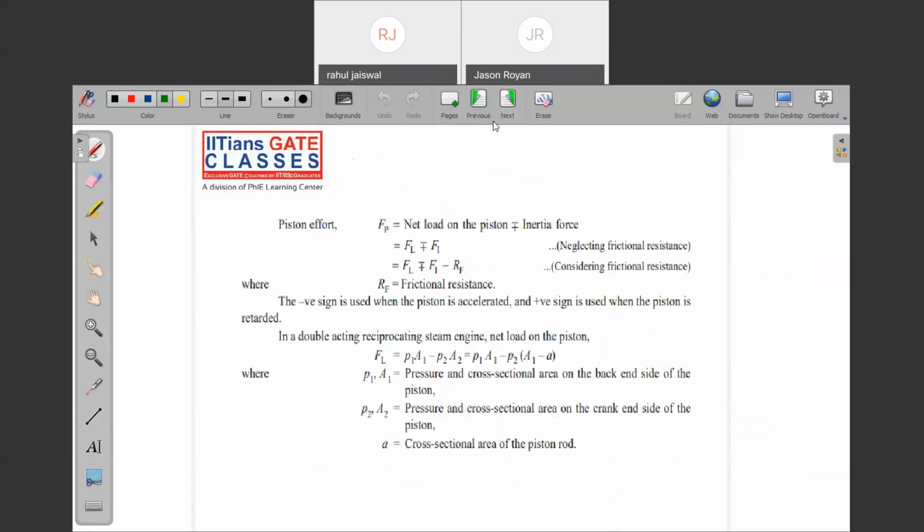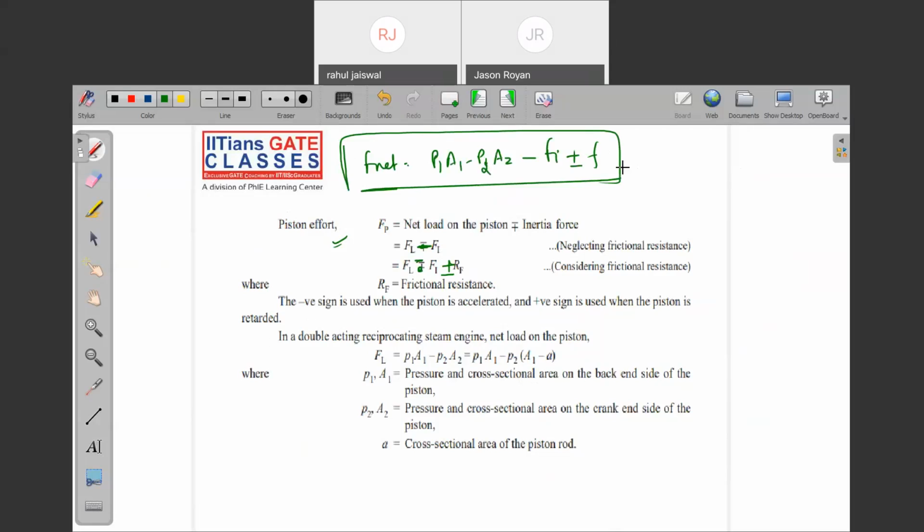That is there on the next slide. Of course, here it is written inertia force plus minus, but it will always be minus. And this is plus minus friction resistance, that is kinetic friction. So just note down this formula: P1A1 minus P2A2 minus inertia force plus minus kinetic friction. Where A1 is nothing but pi by 4 d square and A2 is pi by 4 (D square minus d square). Yes or no? Quite simple, right?